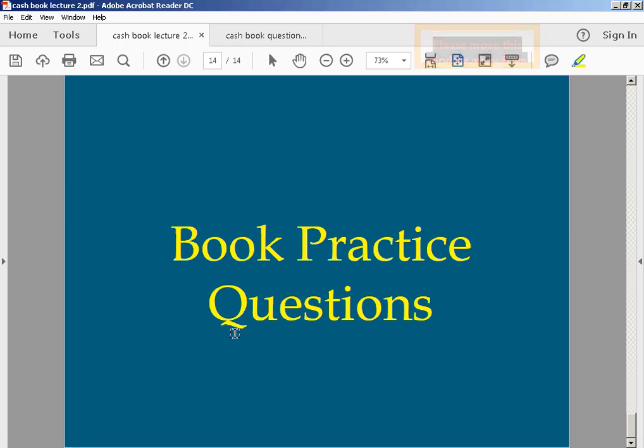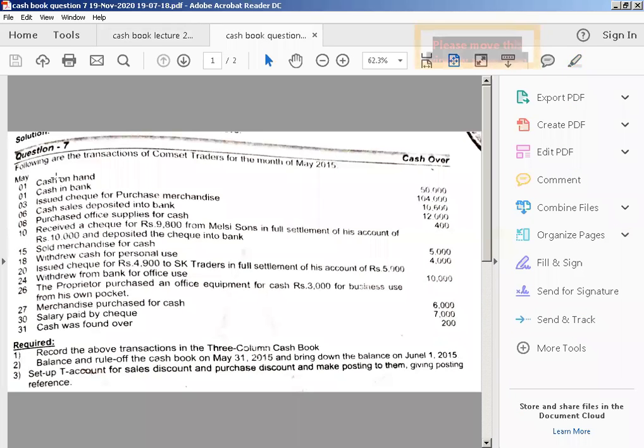Now come towards another question. The question here is cash over, which we are discussing today. Cash over and cash short, we have discussed these two terminologies before: if your cash is over or if cash is short, then how we record these transactions.